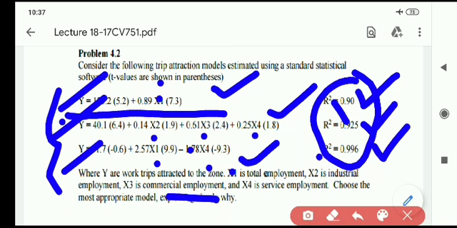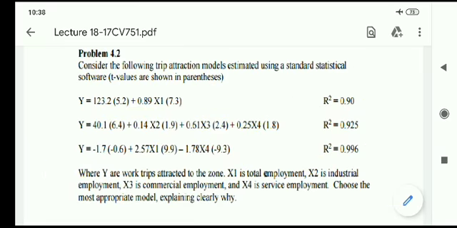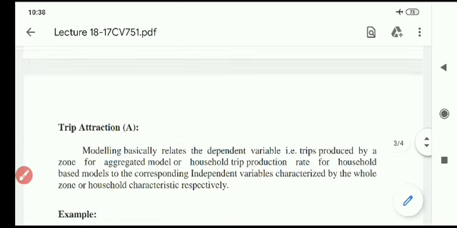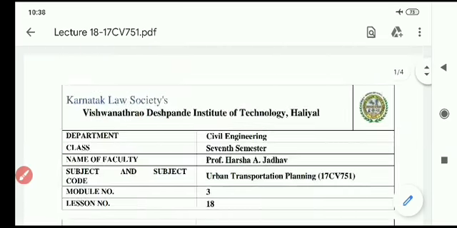Okay, so this is about trip attraction models. Okay friends, in the next class we will focus on the concept of trip distribution. Till now we discussed trip generation. What do you mean by trip generation? What do you mean by trip production? What do you mean by trip attraction? And the definitions of home based trips and non home based trips we studied.